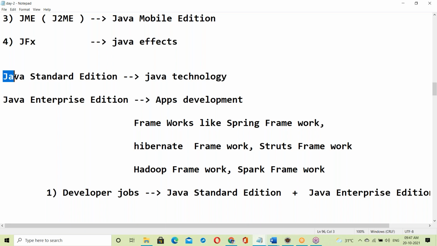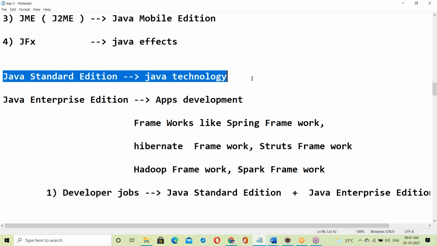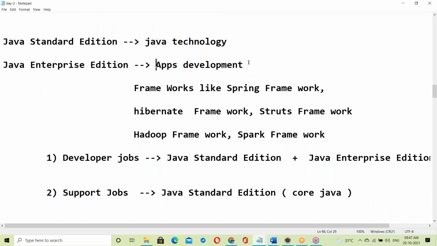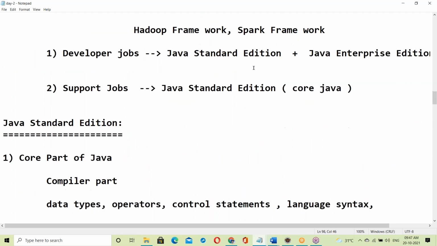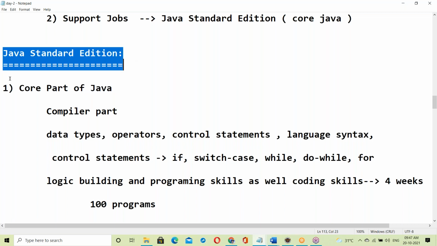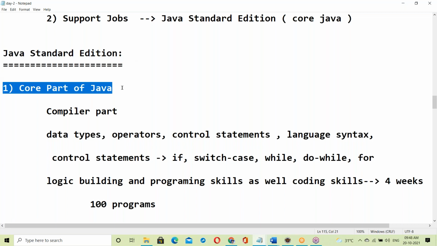Standard Edition is a Java technology. So our syllabus is this SE part. Enterprise is for application development. After learning SE, next we should go for application development. See, Java Standard Edition, its features are our syllabus, our topics.